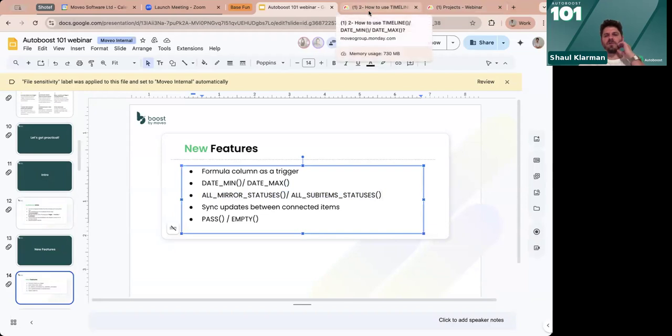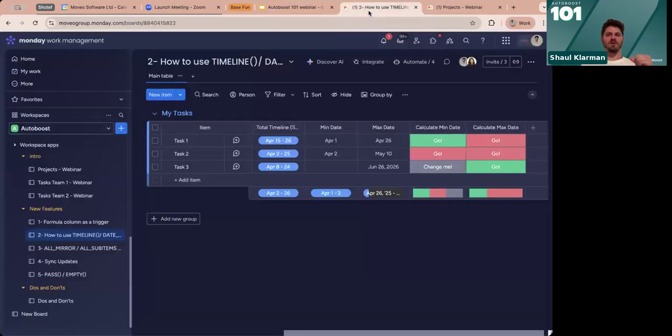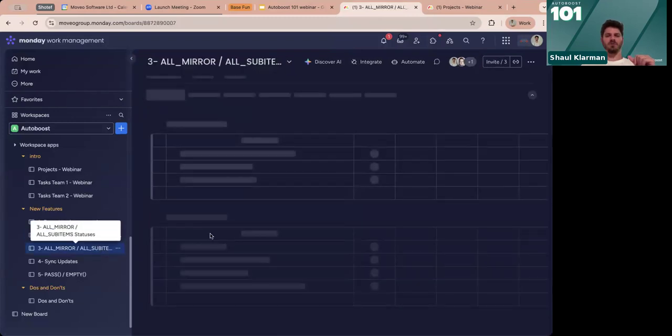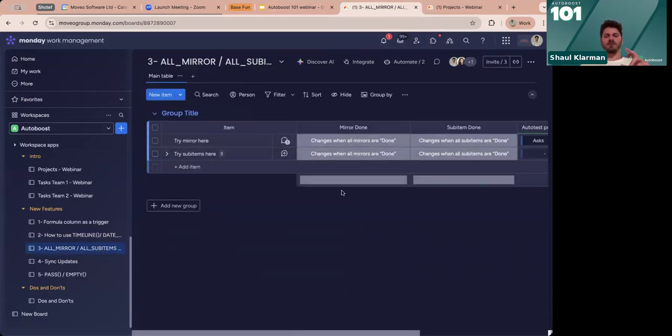All right, my favorite, all mirror statuses or all sub-item statuses. Again, something that came up from our partners. We have a partner program in which people implement Autoboost for other customers. And this came as a request from a bunch of them to incorporate into Autoboost. And it works like this.